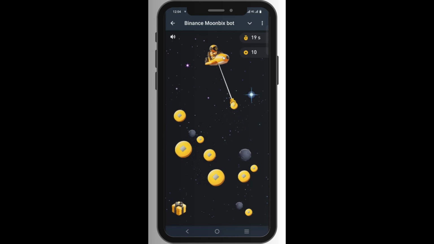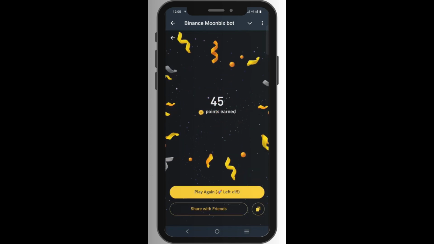Let me click on this. You can see I've accumulated about 20 points. If you pick the black box, you will lose some points. That's the way it works. And you can see the time. I'm 4 seconds away. I've accumulated 45 points. You can see right there, 45 points. So you can share this link and invite your friends. It makes a lot of sense for you to invite your friends.